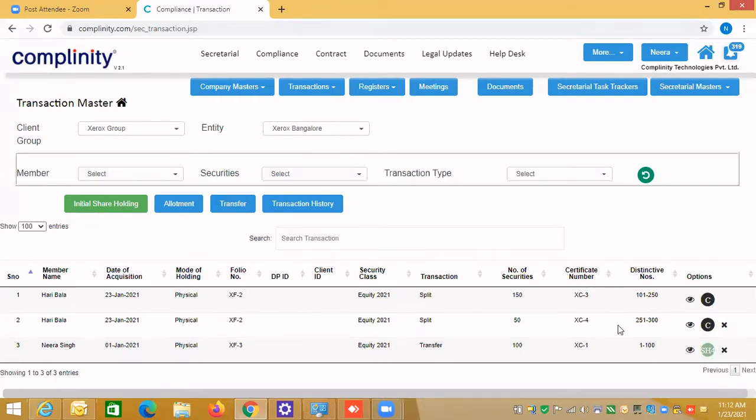And you remember when we did this in company master, we said paid up capital and amount, total amount will be calculated based on this. So if you want to do the initial shareholding, meaning the old shares which you have, which are still live, let's do one example for this also.